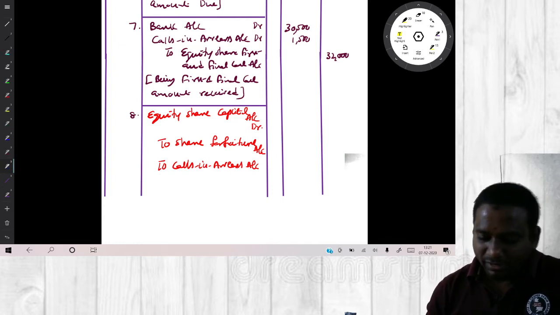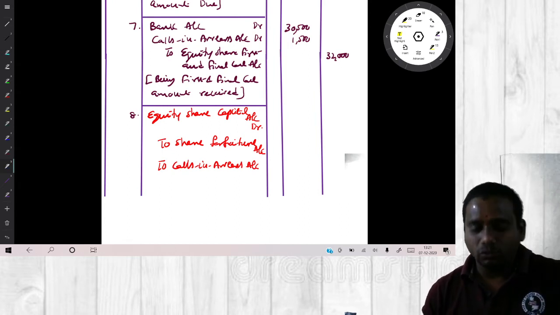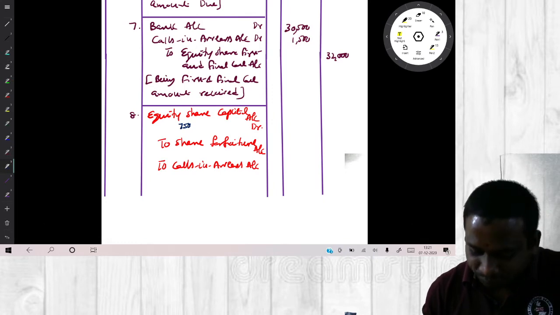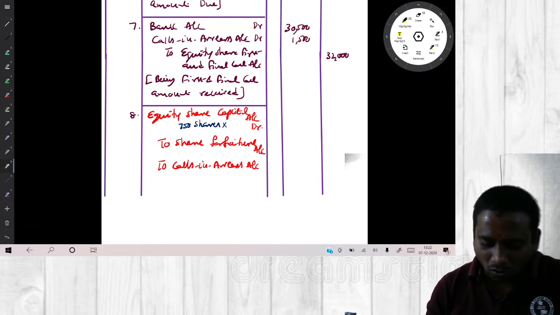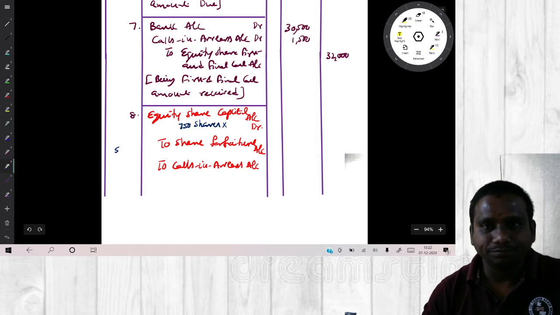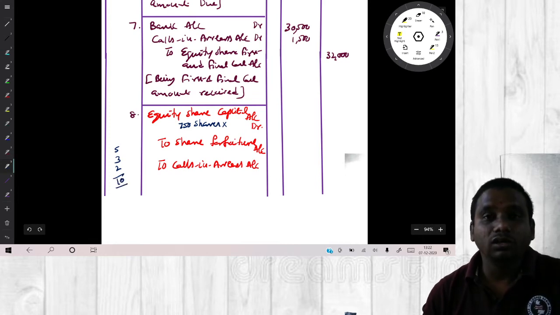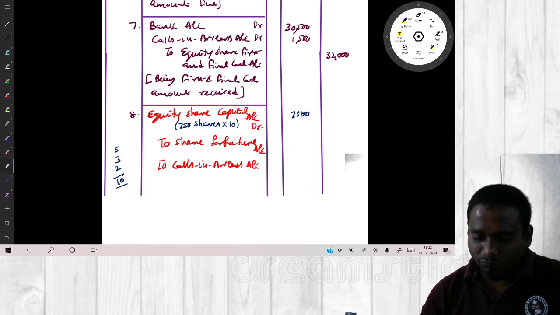Now first come to the debit account, equity share capital. Please refer to the notes. How many shares have we cancelled? 750 shares into what is the called up amount? The company called 5 rupees application, 3 rupees allotment, 2 rupees first and final call. So total how much called up? 10. So multiply with 10, 7,500.